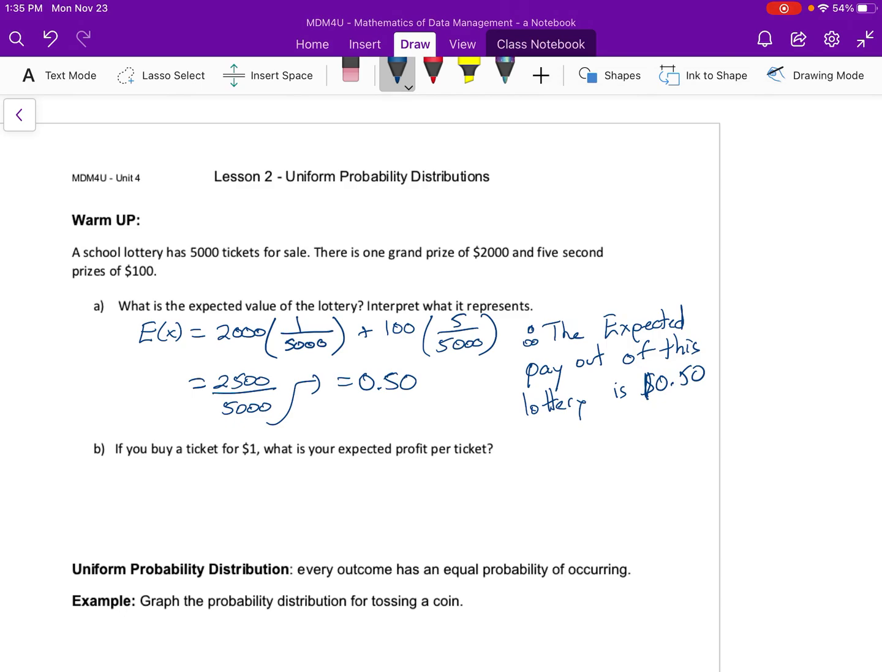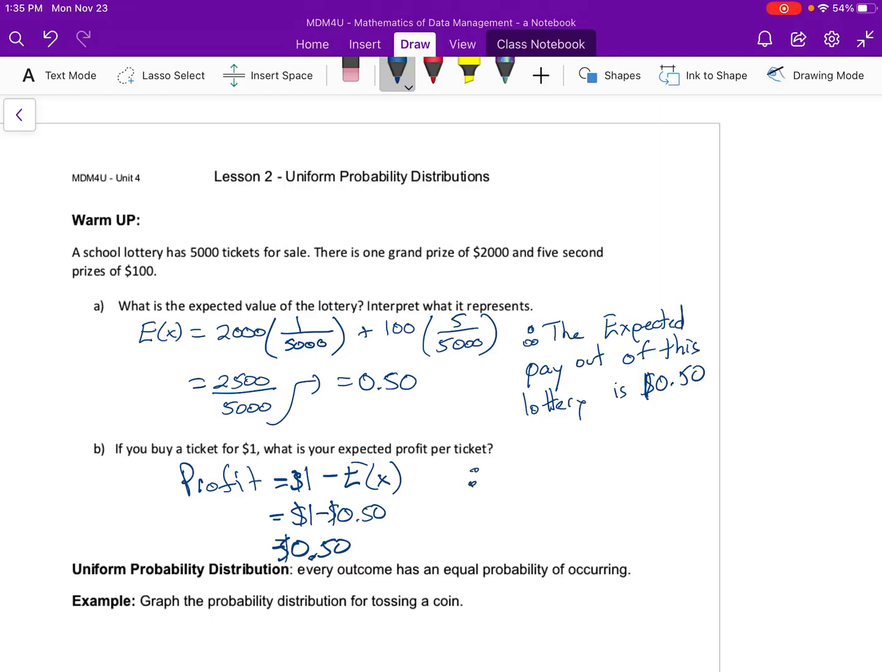In fact, if you bought all the tickets, this is how much you would get back per ticket on average. The second one says, if you buy a ticket for $1, what's your expected profit per ticket? This is assuming you were the one who's going to make the money here. My profit is going to be $1 minus my expected value, so I've got $1 here minus the 50 cents. I'd be expecting to make about 50 cents per ticket.